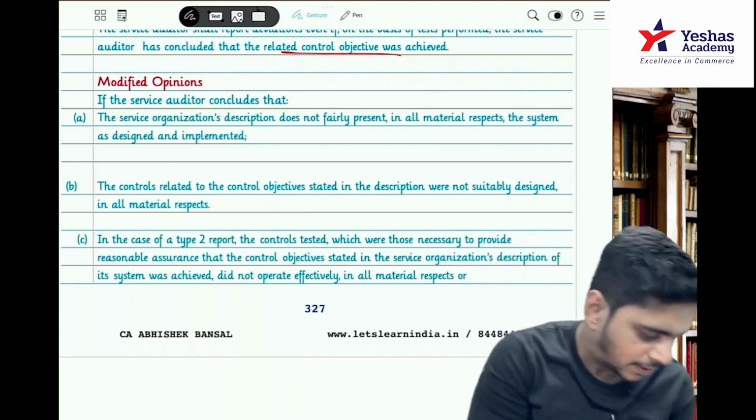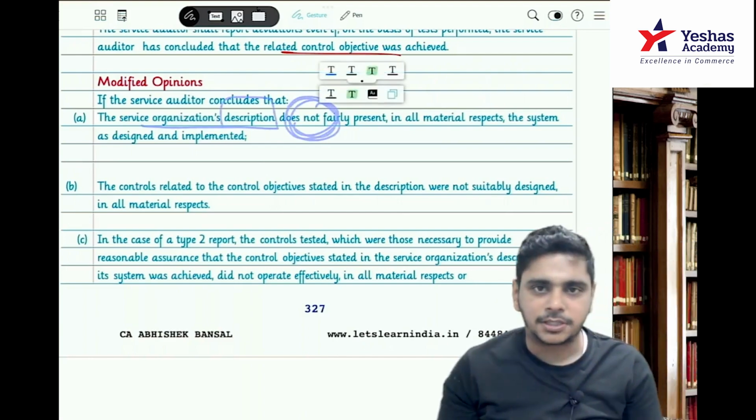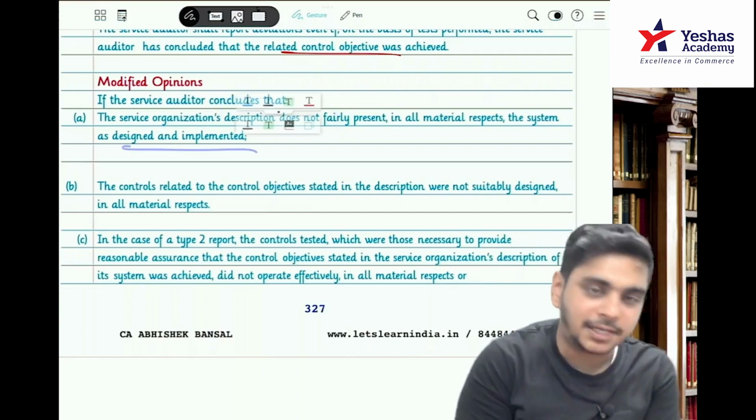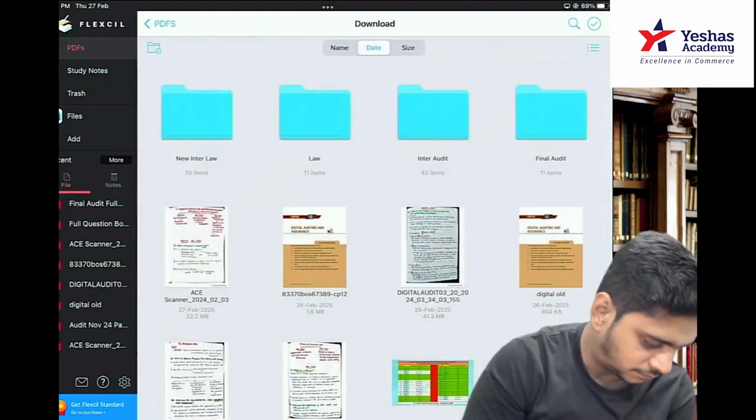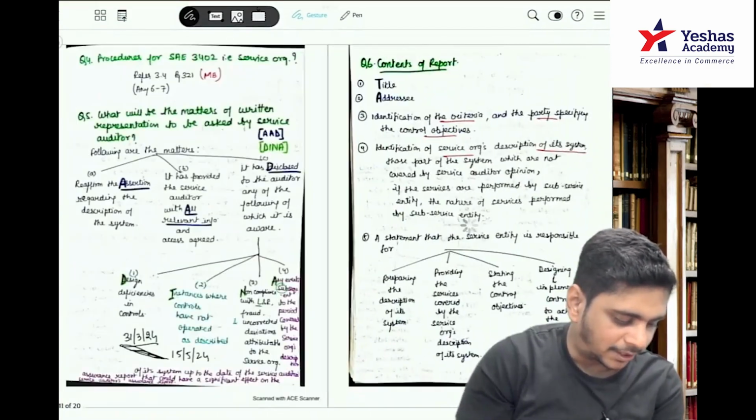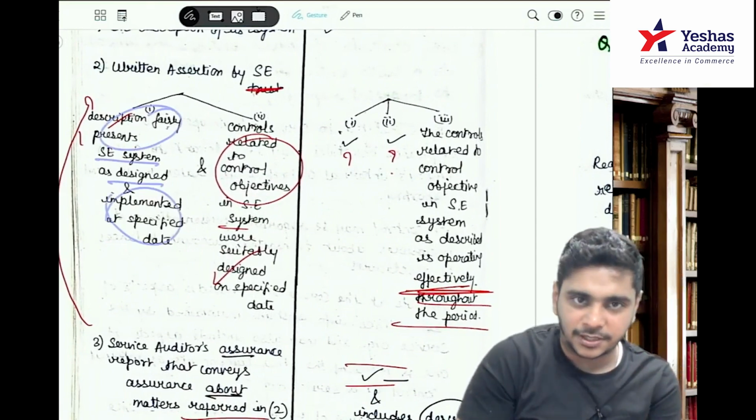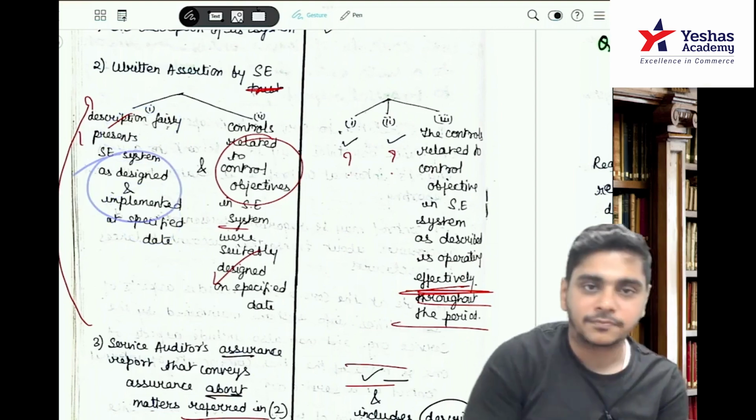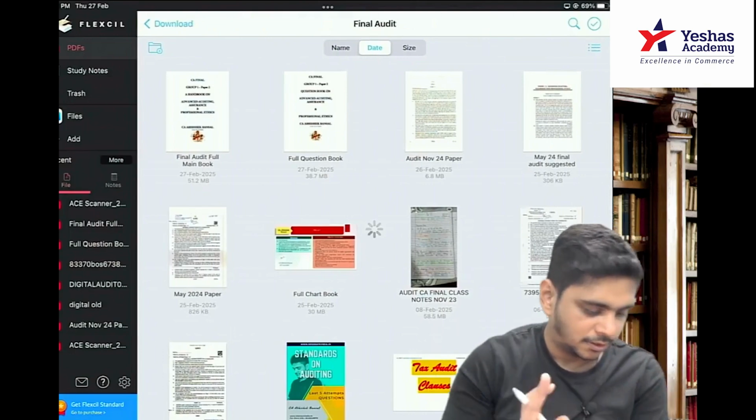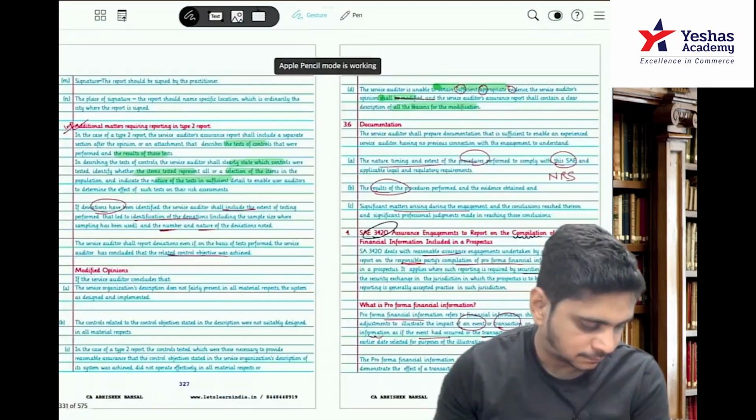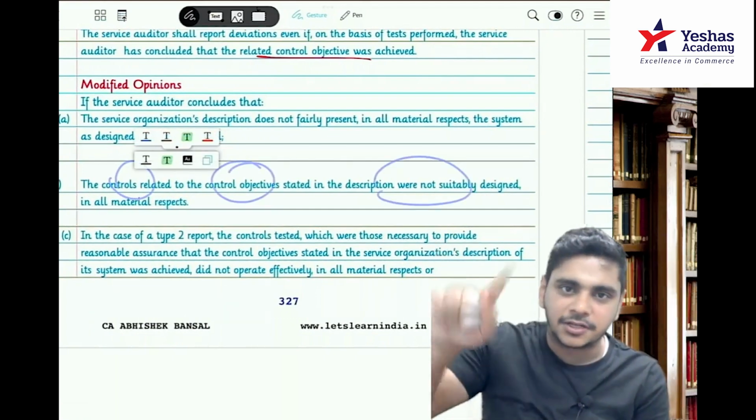Just do the opposite. The service organization's description does not in all material respects reflect the system as designed and implemented. That was a positive sentence in the answer. When we talk about type 1 and type 2 report, what do we write? The description presents the system as designed and implemented on a specified date. Here we are saying it is not designed and implemented on a specified date. Number 2, talk about the controls. The controls related to the control objective were not suitably designed. There we say it is suitably designed.